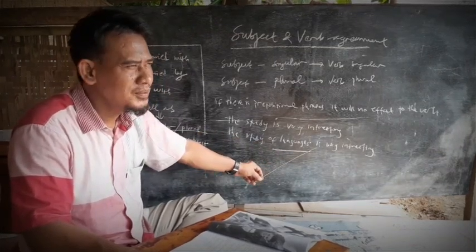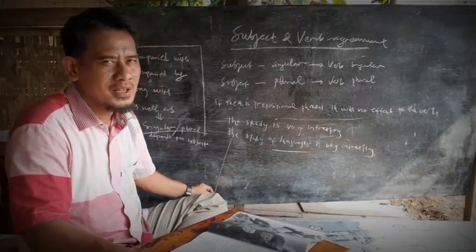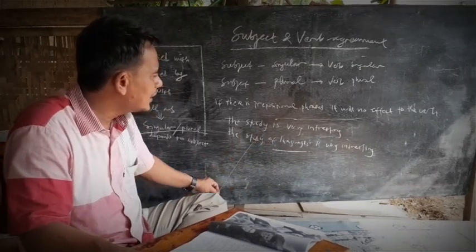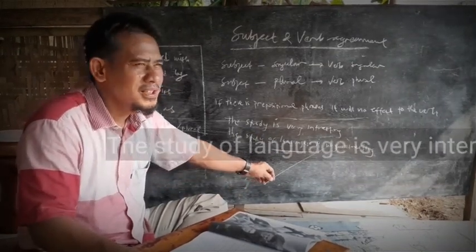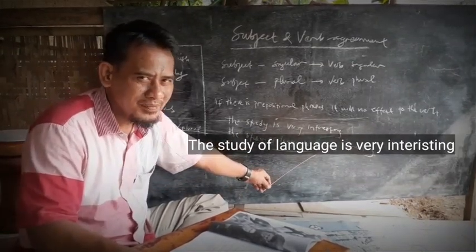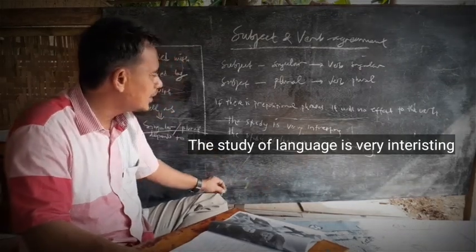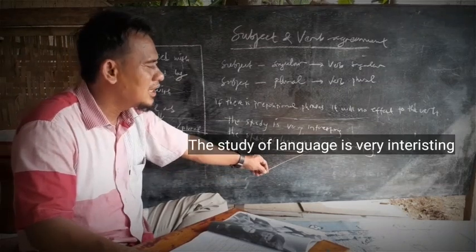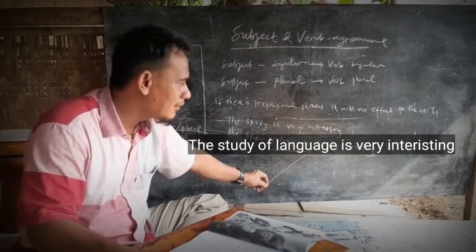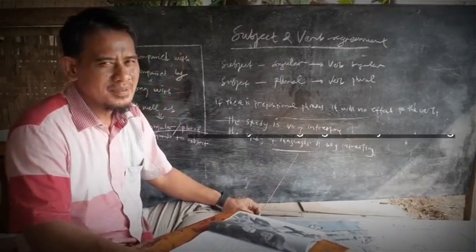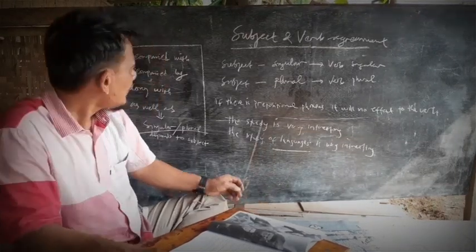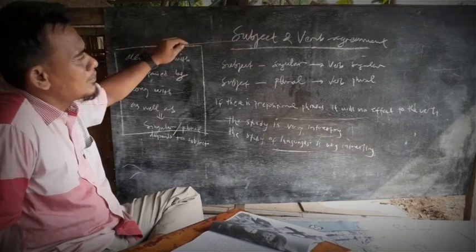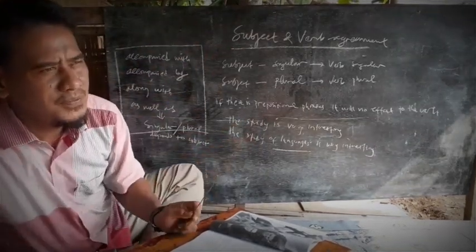What is something that disrupts the verb? The subject, not the prepositional phrase. So in the example, the study of languages, the verb is still is, not are. Why? Because the subject is singular. So that's why the study of languages is very interesting, not are very interesting. That's the point.